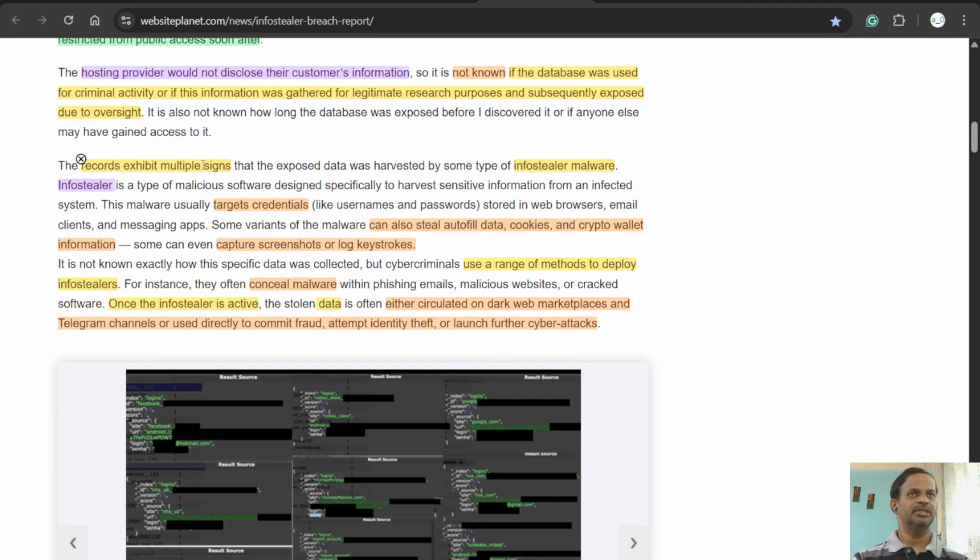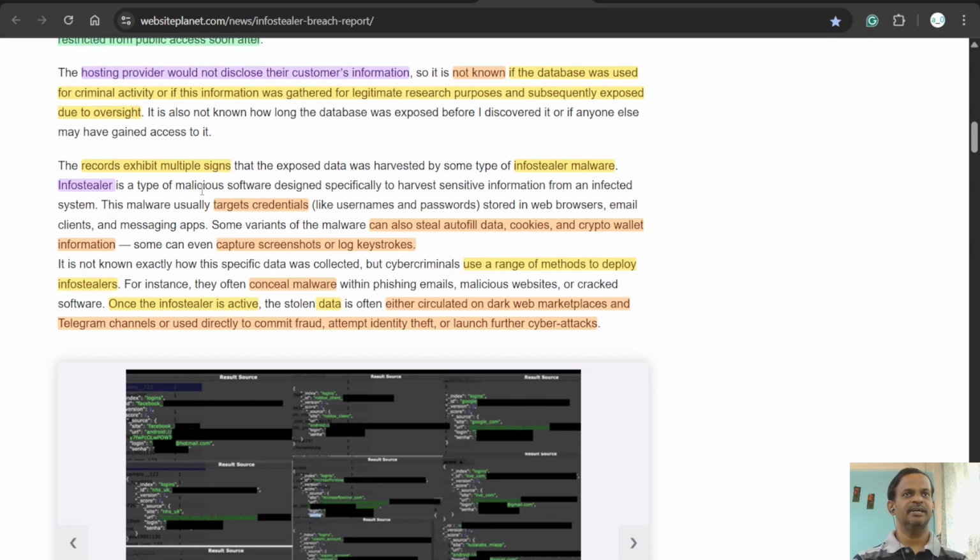Records exhibit multiple signs that the exposed data was harvested by some type of infostealer malware. Infostealer is a type of malicious software designed specifically to harvest sensitive information from infected systems. This infostealer first gets into the system, and when we type our username and password, it captures those details.